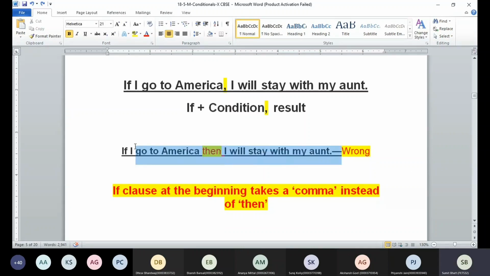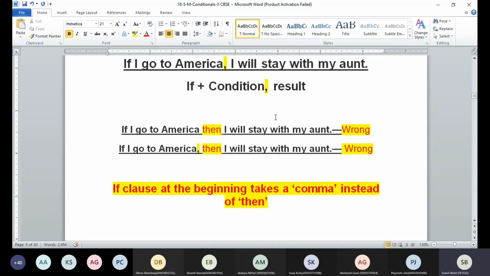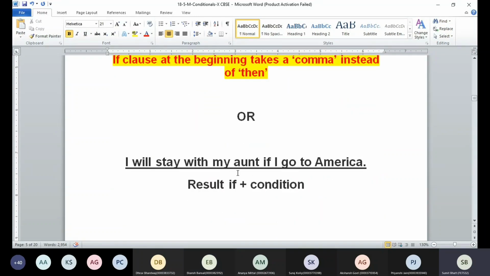Now I'm writing another sentence. Do you think this is going to be correct? If I say, if I go to America, comma, then I will stay with my aunt. Do you think it is correct? No, sir. I cannot say comma then, I cannot say then. I have to say, if I go to America, comma, I will stay with my aunt. Or I can change it: I will stay with my aunt if I go to America. The result is first, then the if condition. Then I don't require a comma.